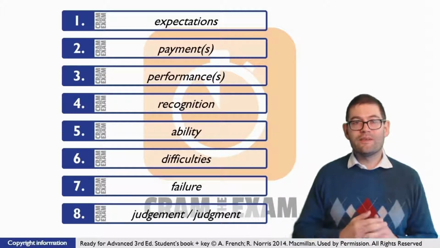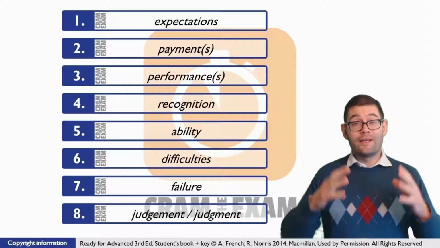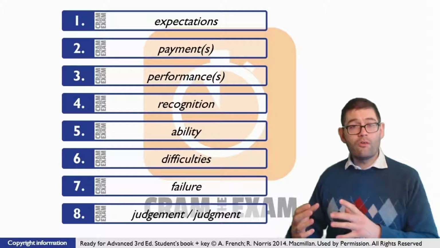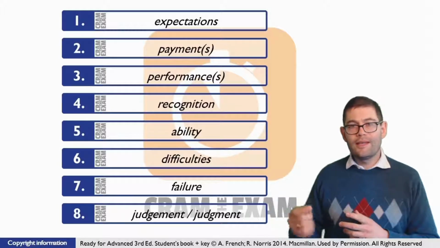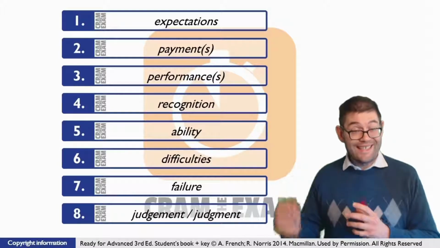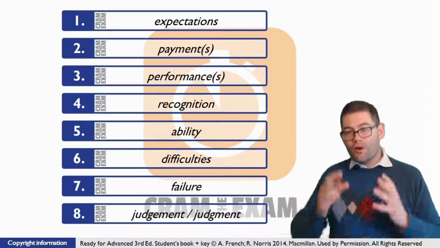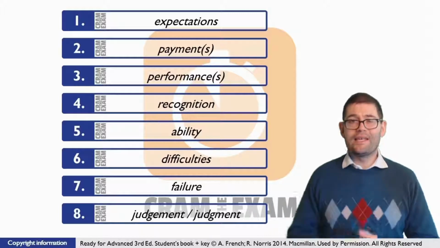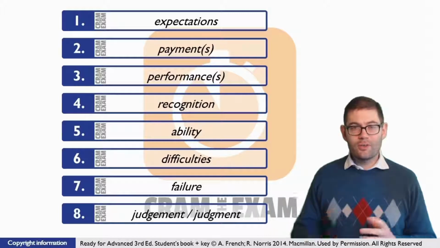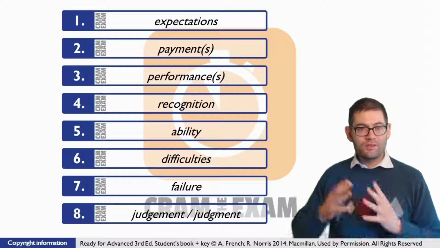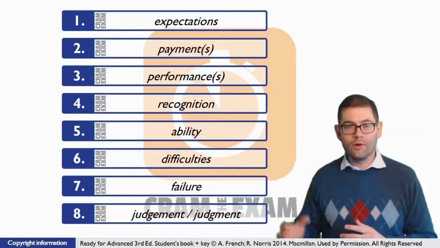For question number 7, let's have a look at the language pattern before the gap. The child's feeling of what? Full stop. Here there's a feeling of plus noun. This is the language pattern that we've got. What's the noun that we need? Failure.